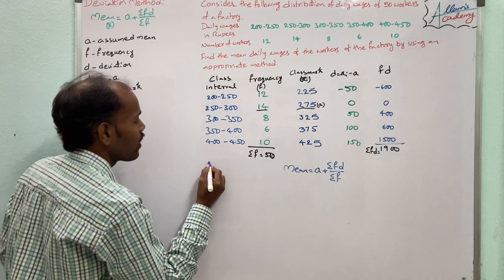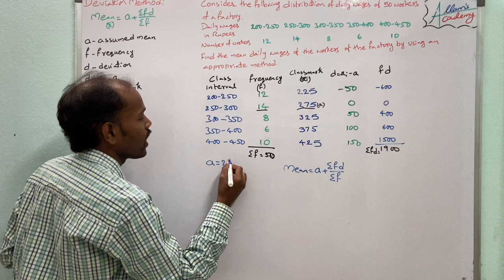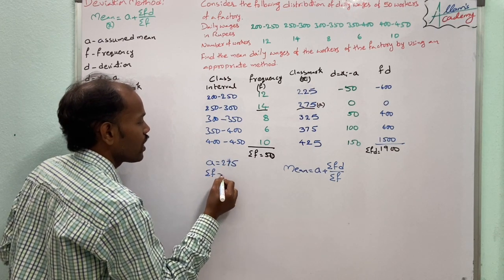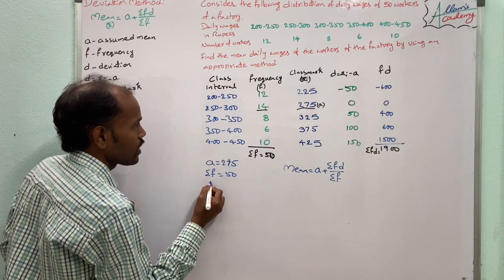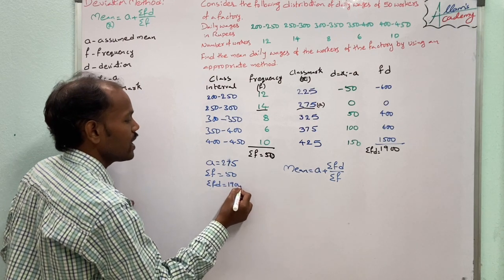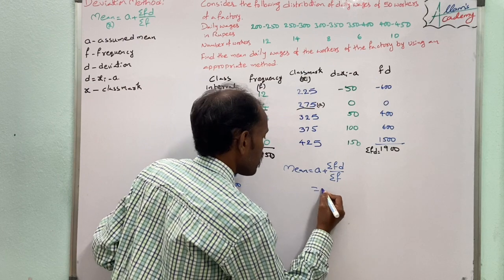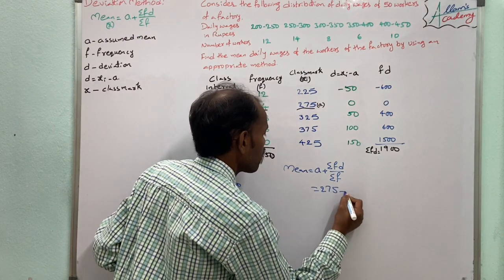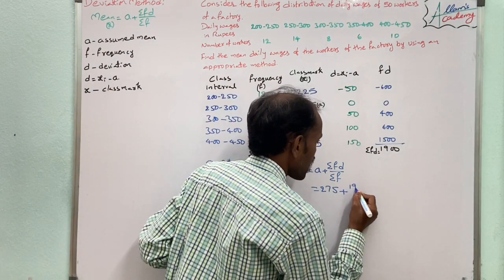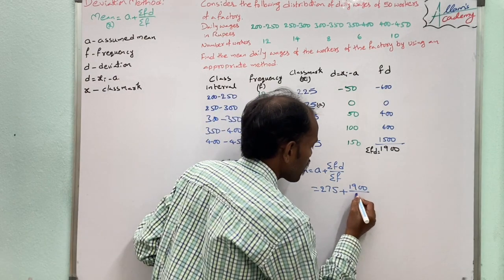Here the A value is 275, summation f equals 50, and summation fd equals 1900. So we substitute these values: 275 plus 1900 by 50.